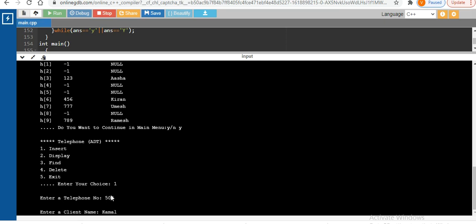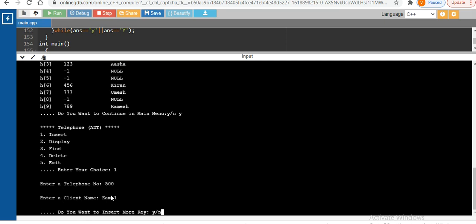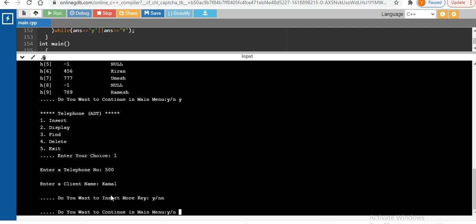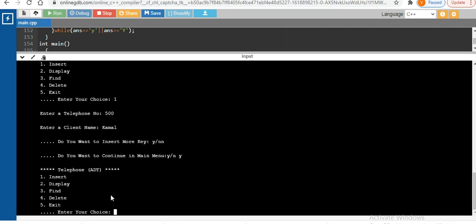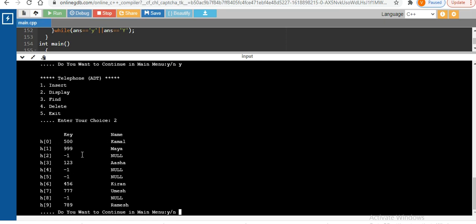Okay, so now I want to display it. I don't want to insert anymore, and now I want to display my table. So I will say yes, continue, and my choice is 2. And now you can see that 500 is now stored at location H of 0, because that was the true location for 500, because 0 is not the true location for 999, and that's why we have done the replacement.